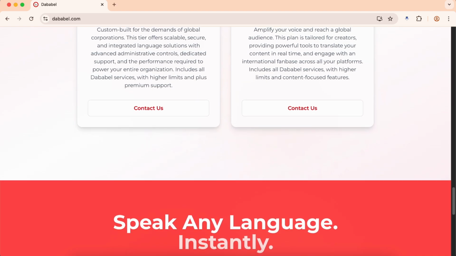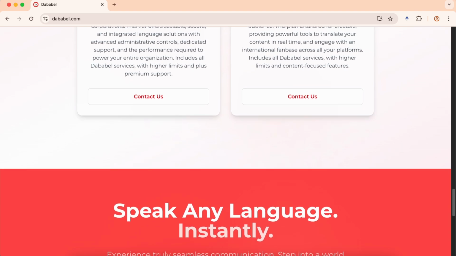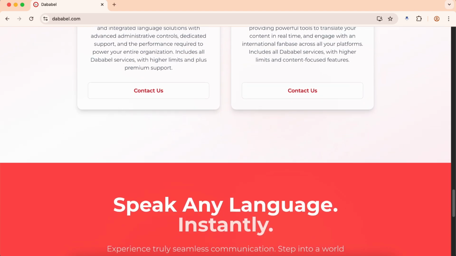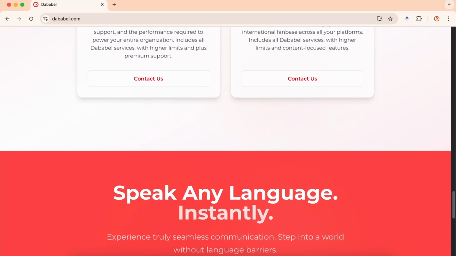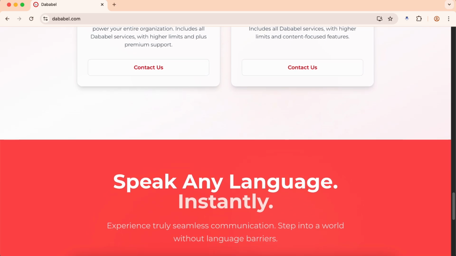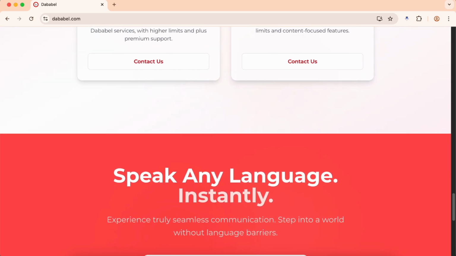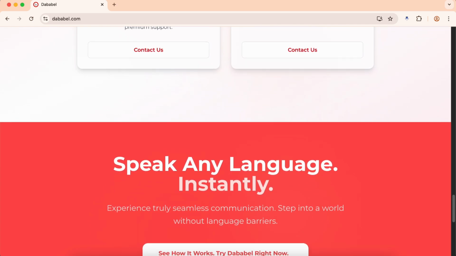This review isn't about wanting Dababel to fail. I genuinely hope they improve the product and fulfill their vision. However, as consumers, you deserve honest assessments based on actual performance rather than marketing promises. In its current state, Dababel is overpriced, underdelivered, and potentially risky to users. That's the honest truth about this highly anticipated but ultimately disappointing translation app.